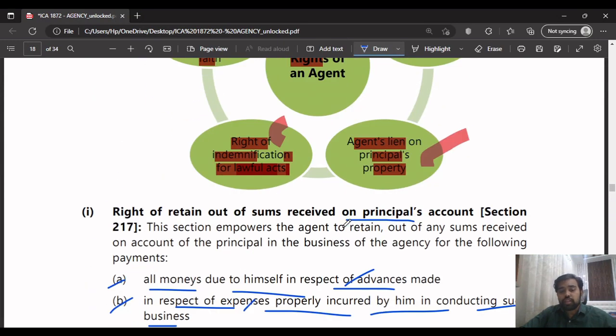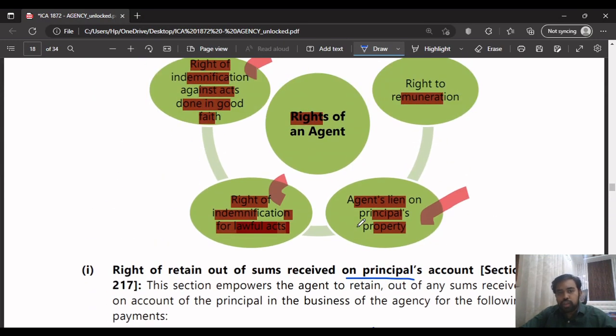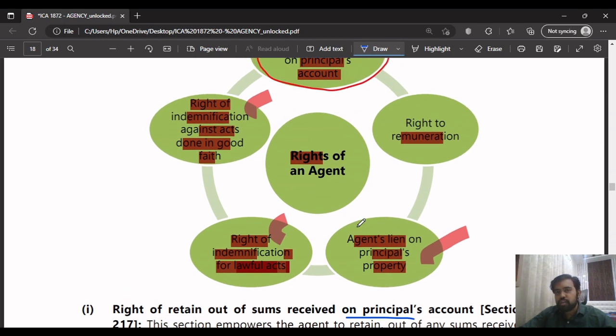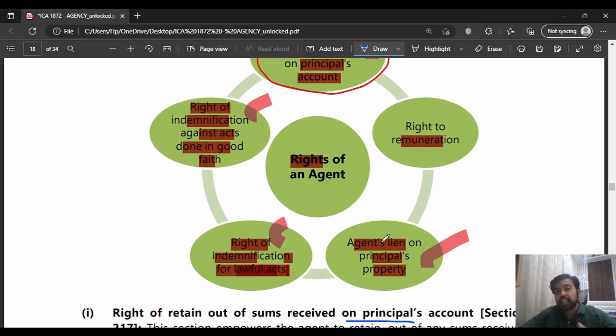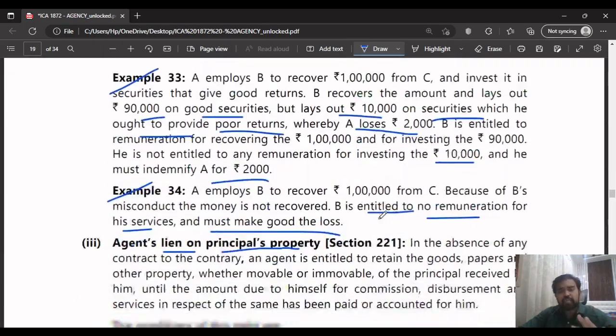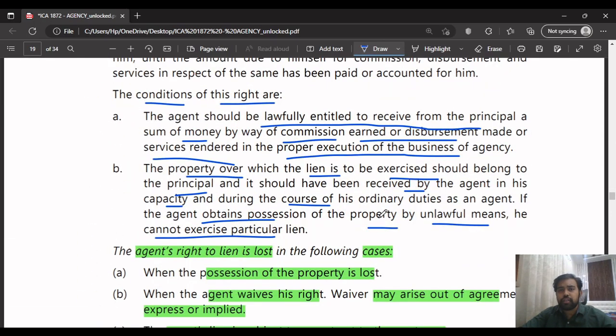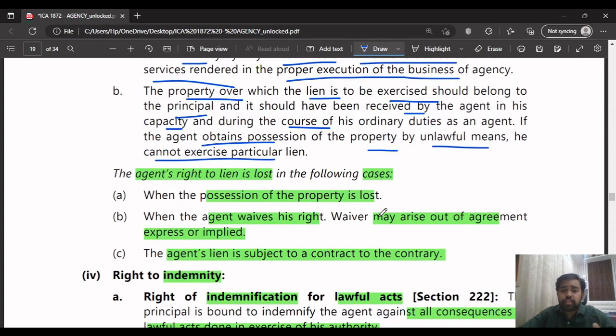If you only read the headings of the rights, you have to remember them, because if a question directly comes asking what are the rights of the agent for 4 marks, then you will have to write the points. Suppose they ask about the agent's lien, what are the exceptions to the agent's lien where you can't exercise the right. If they ask a question like that, what will you do if you have not studied what is inside? That's why you have to study even the inside parts of the particular points. And these are very simple. We have studied so many things from the start of the chapter. This is nothing compared to that.